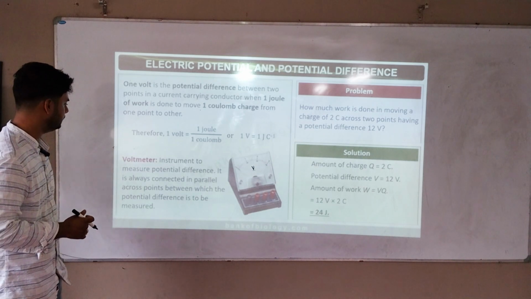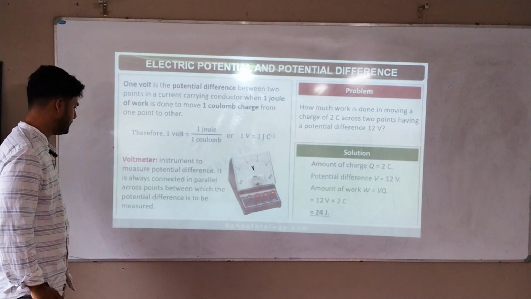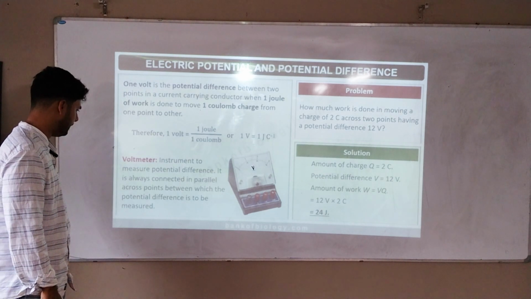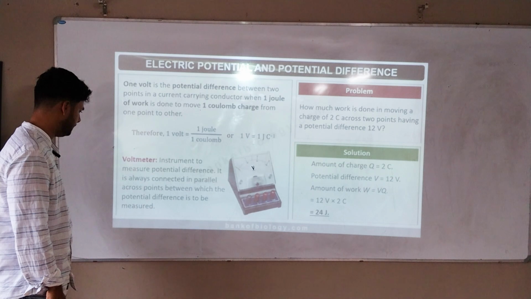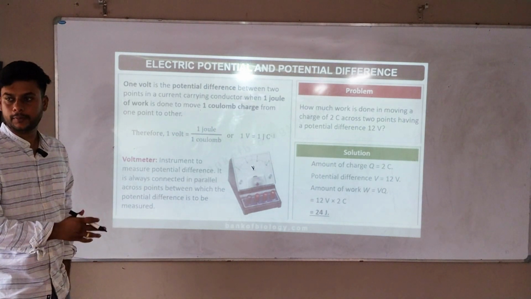Voltmeter. Instrument to measure potential difference. It is always connected in parallel across the points between which the potential difference is to be measured. Okay, this is the instrument used to measure potential difference.